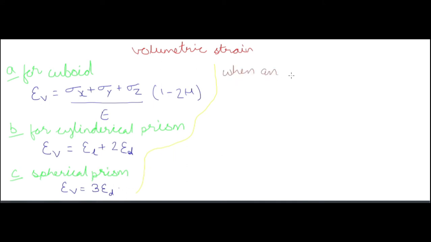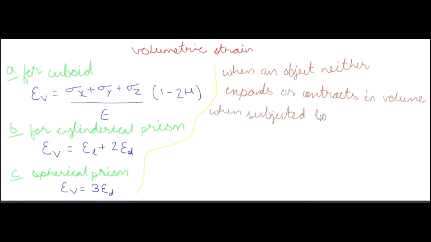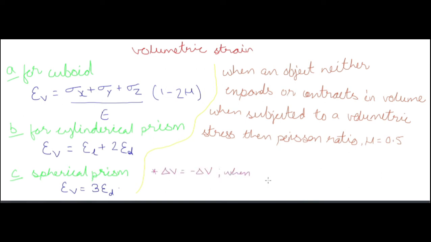When an object neither expands nor contracts in volume when subjected to a volumetric stress, then Poisson's ratio mu is equal to 0.5. That means when an object is neither expanding nor contracting, the Poisson's ratio will be 0.5, because delta V is equal to 0. So when delta V is equal to 0, you will have mu is equal to 0.5. Now delta V is equal to minus delta V when the stress is compressive. That's a normal thing. You know that you will have the volumetric strain equal to minus delta V when you are dealing with compressive stress. Okay. So thank you.